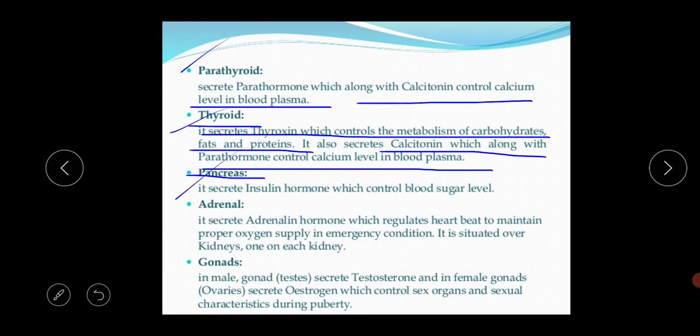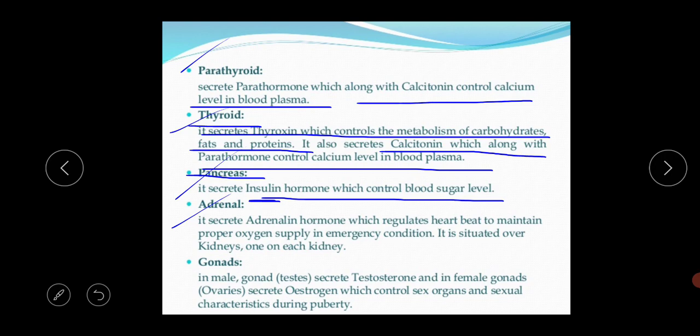It secretes the insulin hormone, which controls the blood sugar level. I think you have heard the term insulin. This insulin is a very important hormone present in our body. What is the basic function of insulin? When our blood sugar level becomes high, the insulin hormone is pushed out and our blood sugar level becomes controlled. This insulin is secreted from the pancreas.